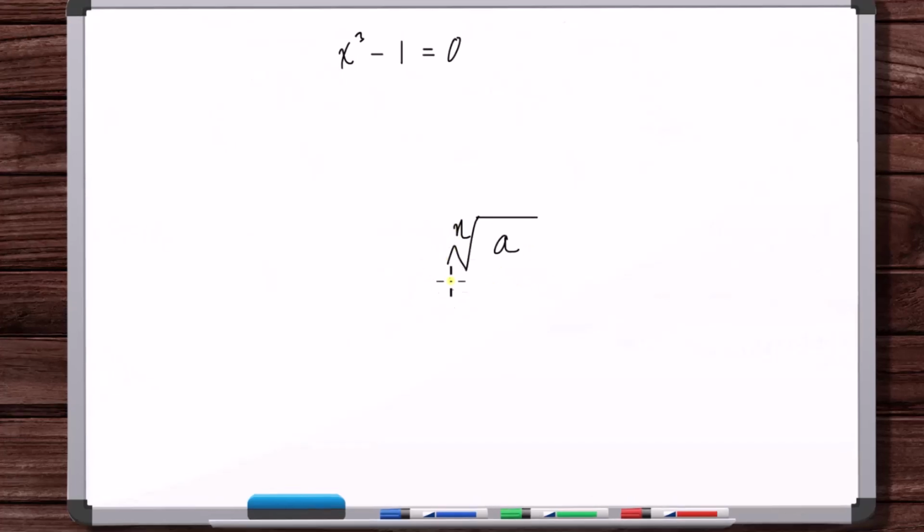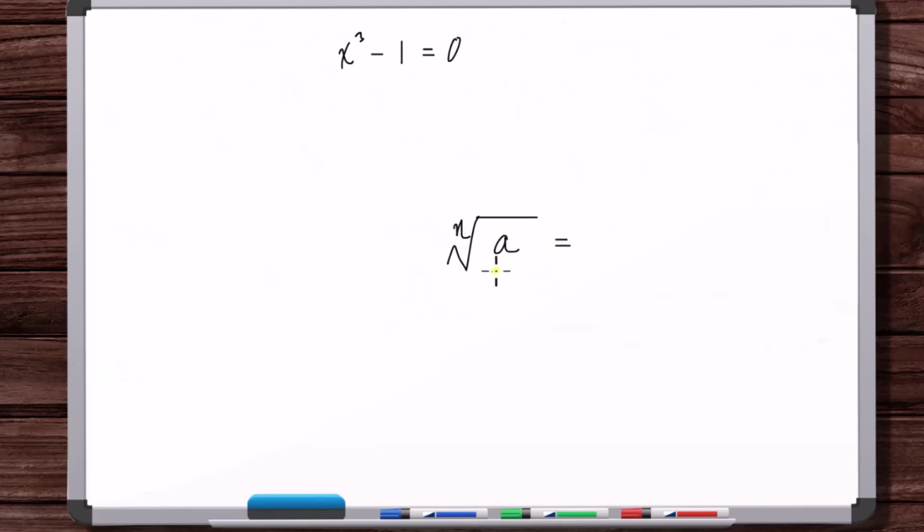And what it means is that, so you have this radical symbol here. This is the radicand. This is the index, okay? This principal root is kind of like saying that it's a function. When you have a radical symbol, there's only going to be one answer to this.